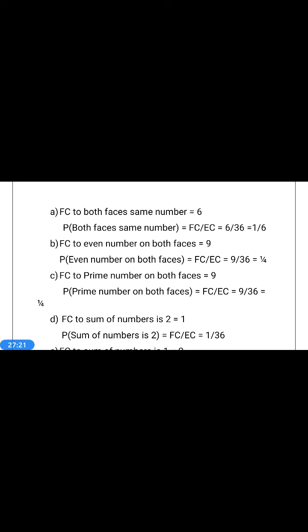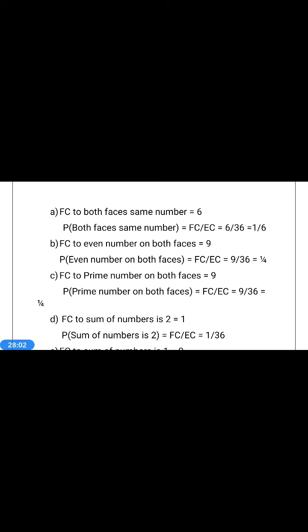2 divisible by 2 and 1. 3 divisible by 3 and 1. 4 divisible by 1, 2, 4. 5 divisible by 1 and 5. 6 divisible by 1, 2, 3, 6. Among these numbers, which number satisfying greater than or equal to 2 and divisible by itself other than 1 is a prime number. So those numbers are 2, 3, 5. Both faces show prime number. That is favorable cases to both faces prime number is also 9.